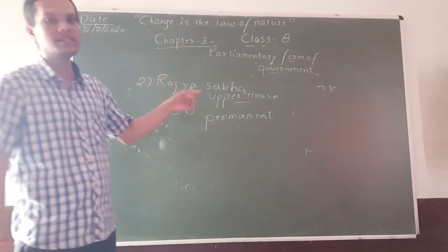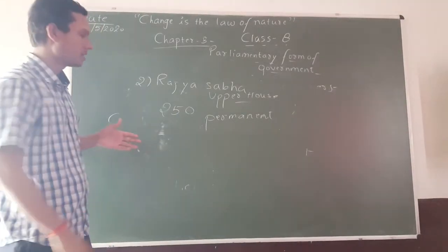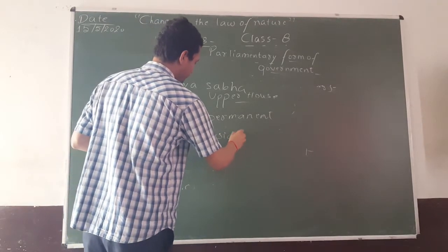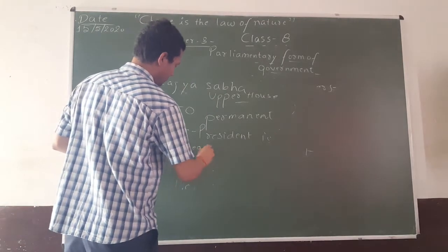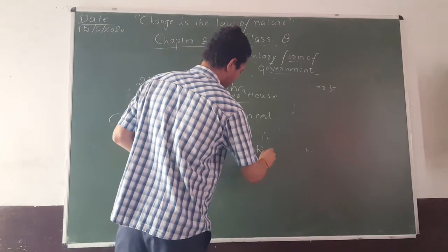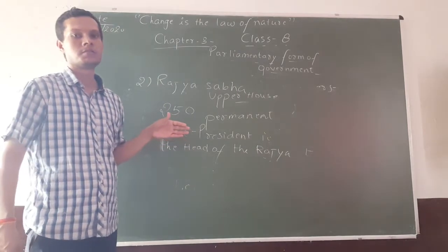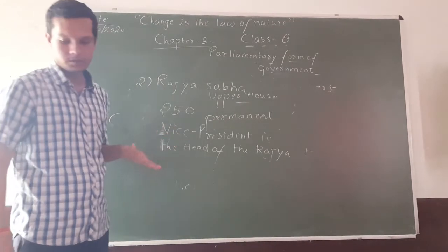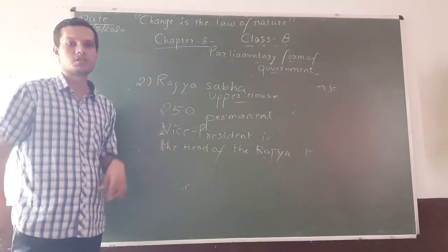The vice president is the chairman of the Rajya Sabha, or the speaker, you can say. Okay, vice president is the head of the Rajya Sabha. Right now, who is the Vice President of India? Mr. Venkaiah Naidu. Mr. Venkaiah Naidu right now is the head of the Rajya Sabha. Okay? And the deputy chairperson is elected from the members of the Rajya Sabha.